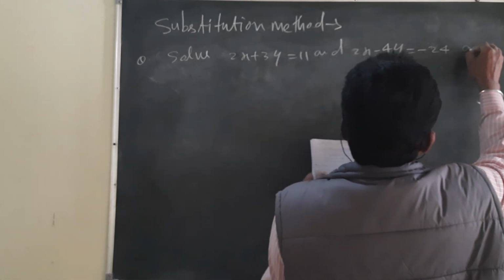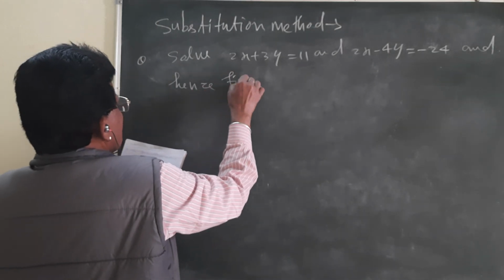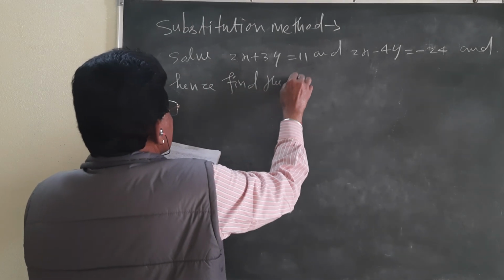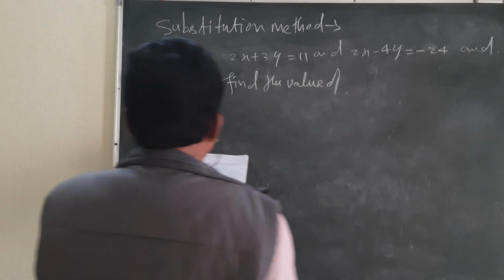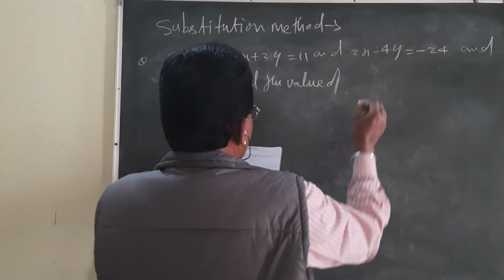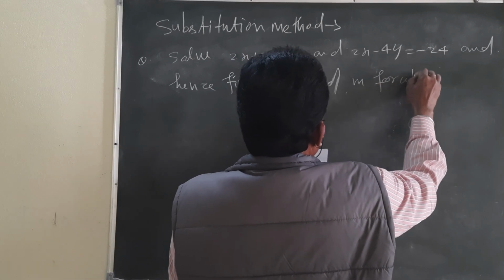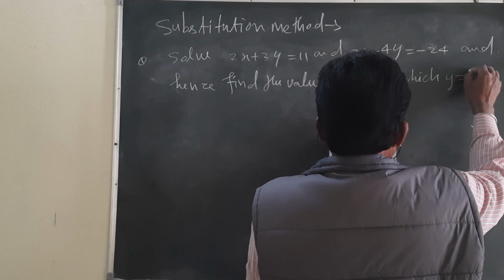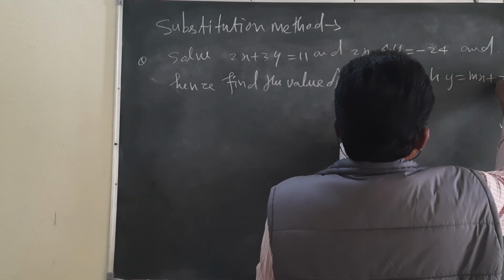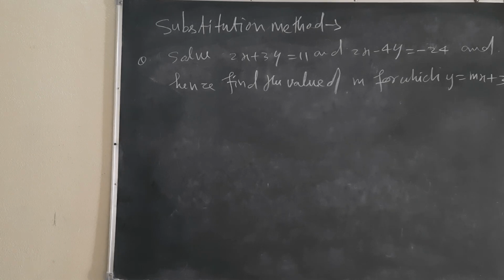And hence find the value of m for which y is equal to mx plus 3. Very important question, dear student. Most important question.